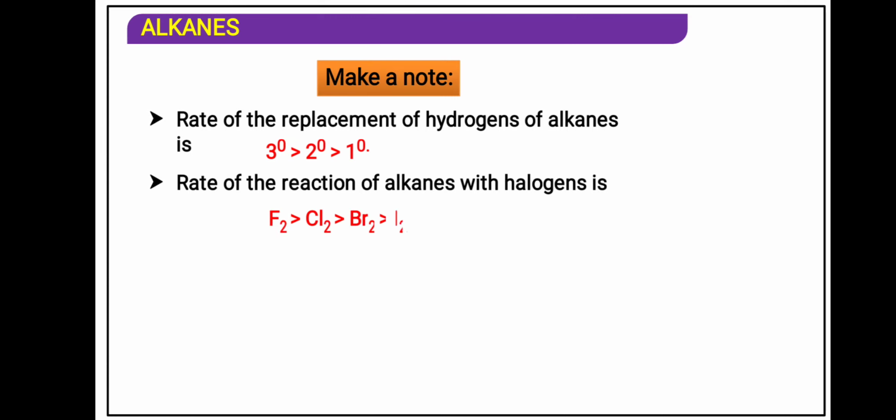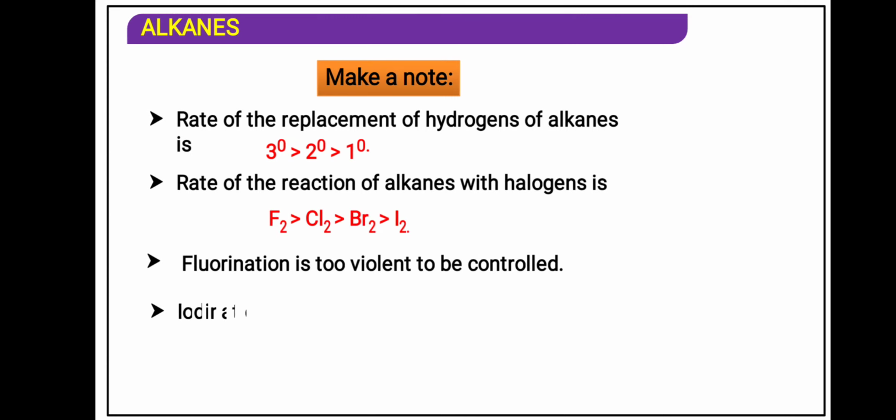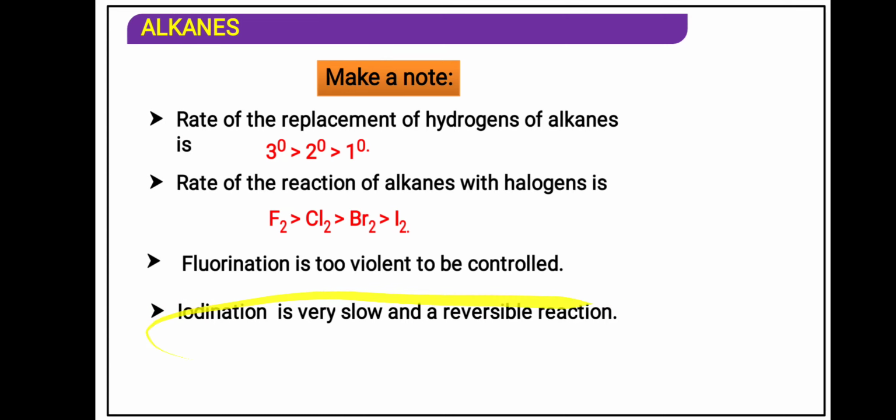This I have already said to you. Fluorine is too violent to be controlled. That is why the reaction of fluorine we are not taking in halogenation. Iodination is very slow and reversible. Whenever we add iodine, what will happen? Alkyl iodide is formed. That means iodomethane is formed. Again iodomethane will give you methane, the reversible reaction. This reaction we will see in the 12th standard with the roll number 528.